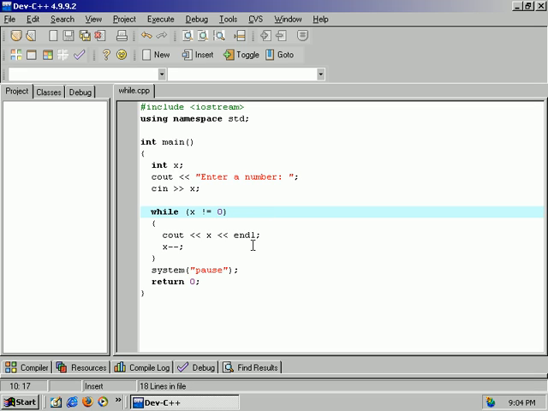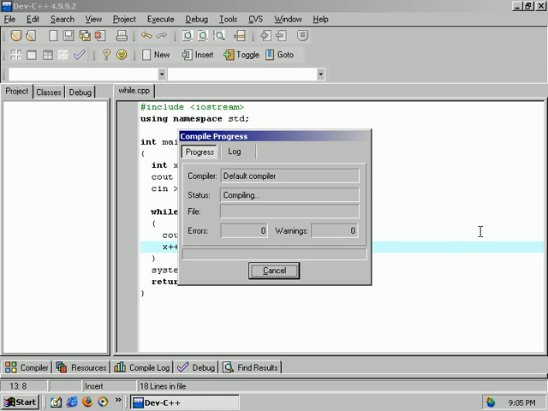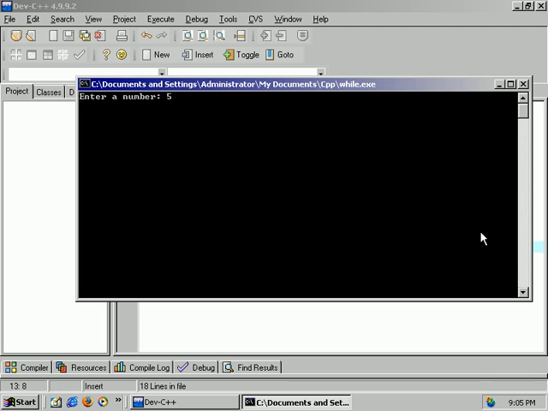All right. So now we're going to make this the opposite. Enter a number. The person's going to enter x, and what we're going to do is, while x is less than 100, instead of decreasing x, we'll increment x. So that x will keep growing until it exceeds 100, and then we'll jump out of the loop. Okay, so we'll do x plus plus. So this will add 1 every time we pass through the loop. So if we do 5, we're going to start from 5 and go to 100.